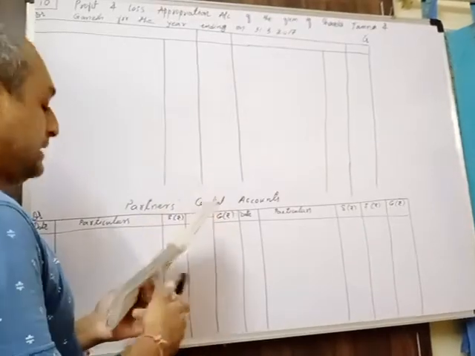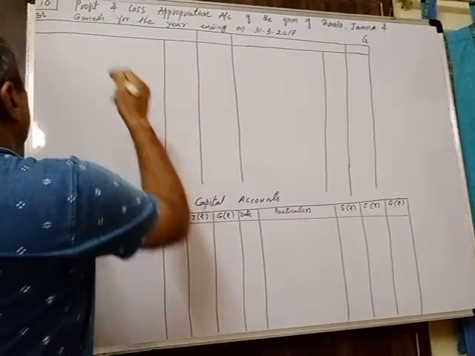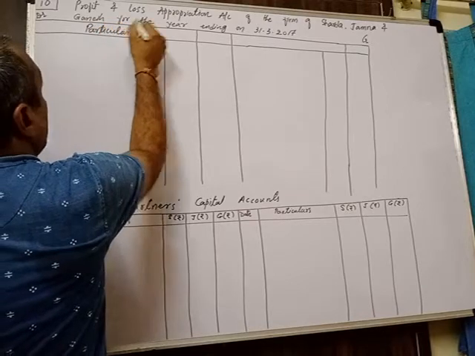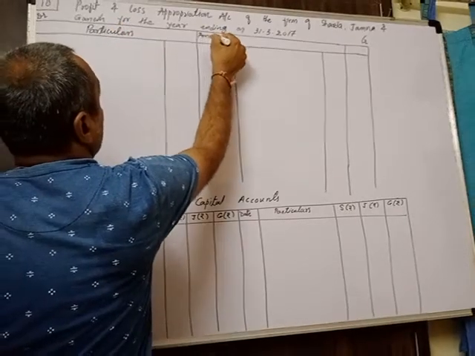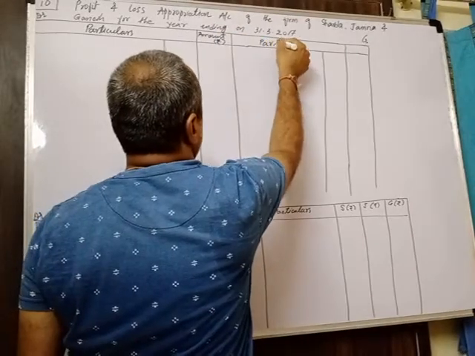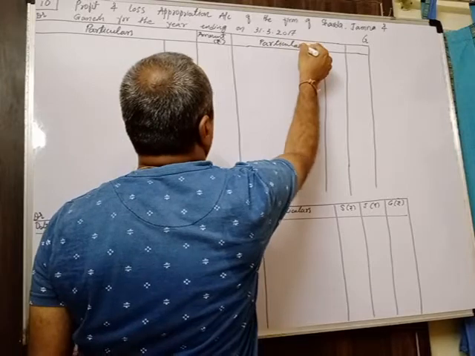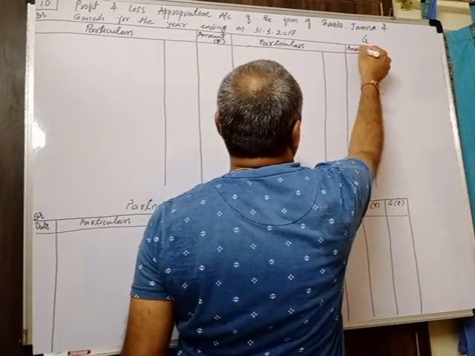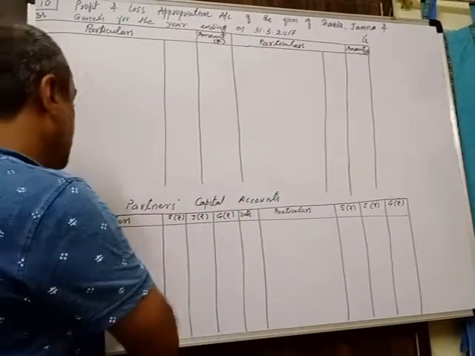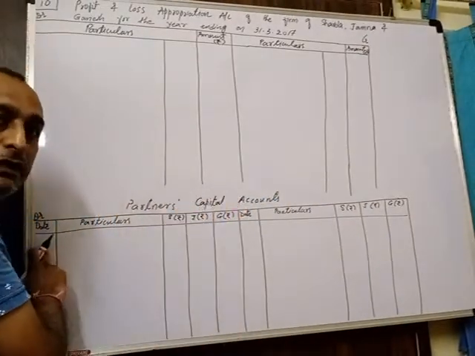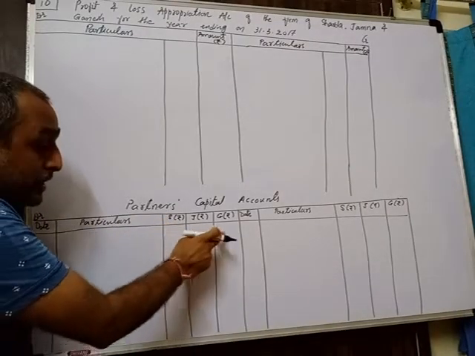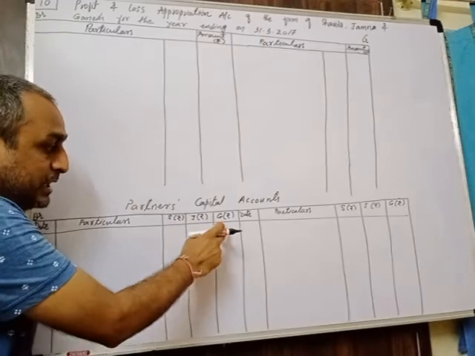I have prepared the columns. On the debit side it is particulars and amount in rupees. On the right hand side, the credit side, particulars and amount in rupees. And for the partners' capital accounts, on the left hand side there are date, particulars, and then 3 columns for the amounts of Sharda, Jamna and Ganesh.